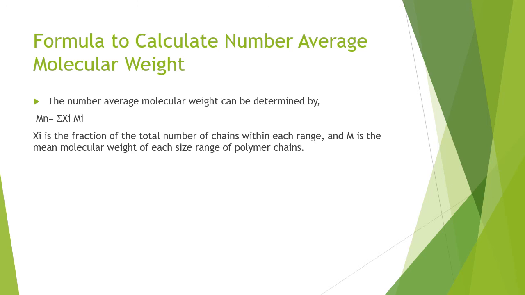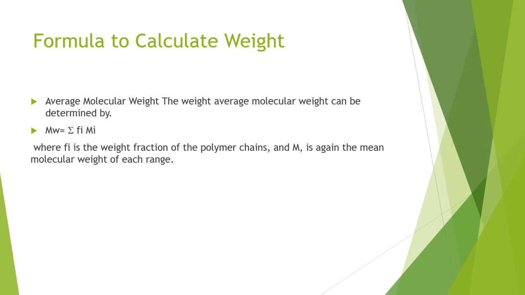Here now we come across the formula to calculate the weight average molecular weight. The weight average molecular weight can be determined by this formula, Mw = Σ wi Mi, where wi is the weight fraction of the polymer chains and Mi is again the mean molecular weight of each